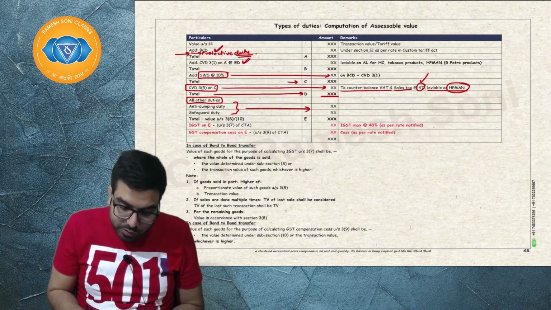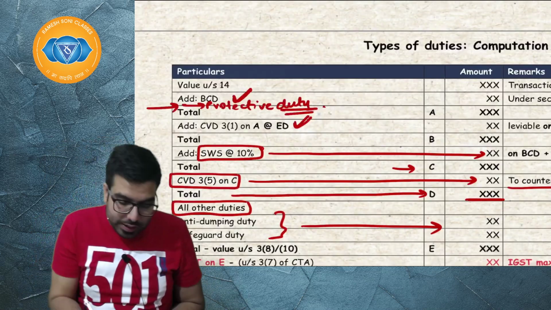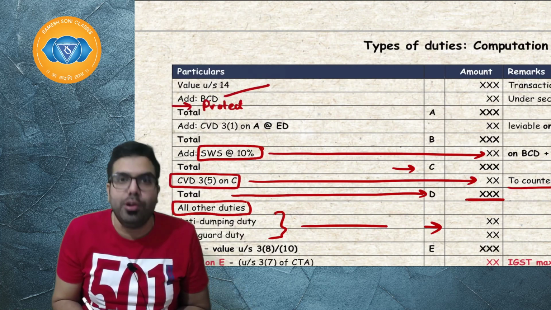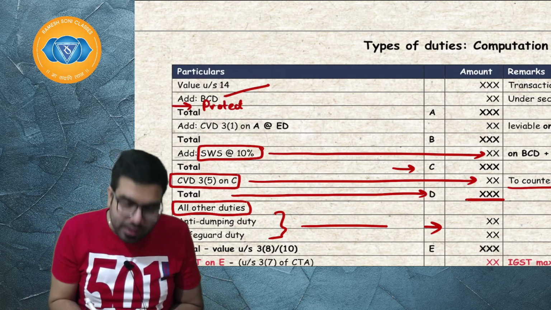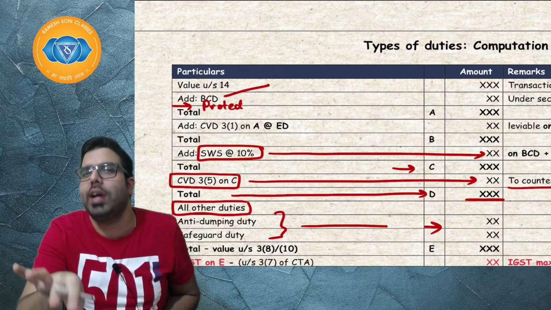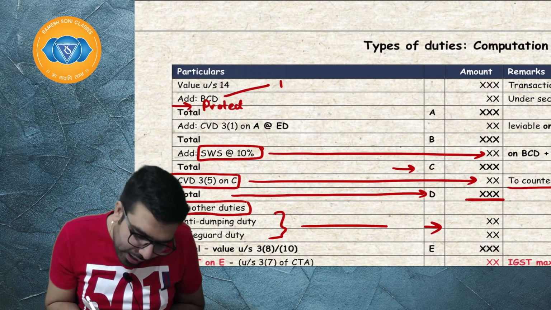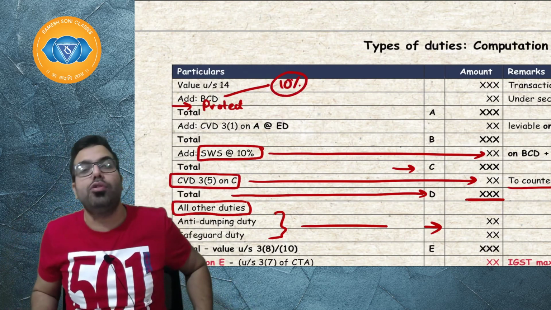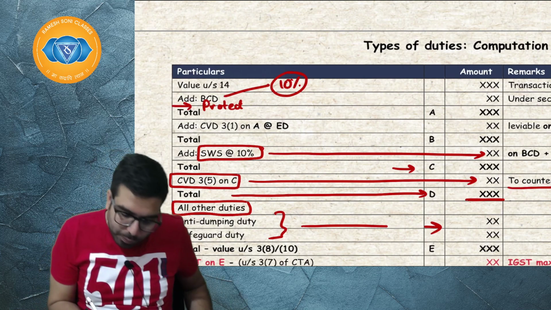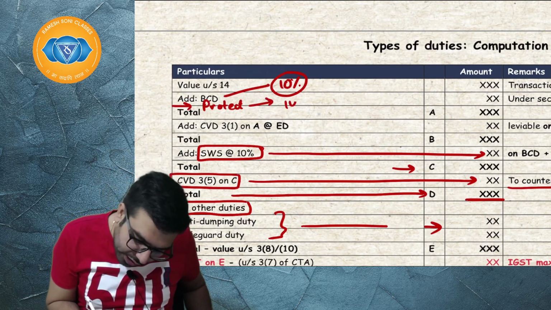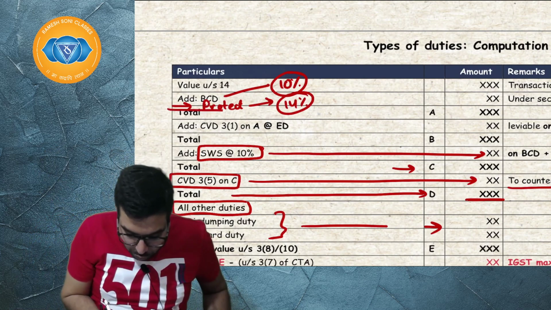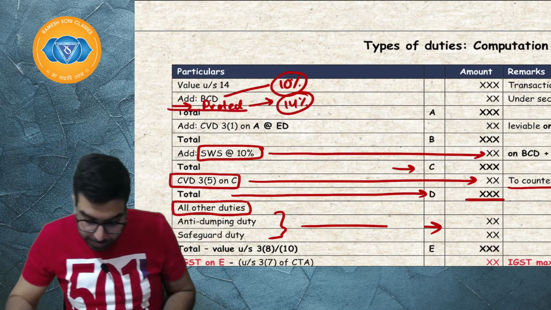Sir, next, do you know why I am telling you protective duty comes over here? Because protective duty is like this: the basic customs duty should have been 24%, but we are applying only 10%. The Tariff Commission says, oh no, this is our mistake, we should actually apply 24%. So they apply the 14% addition as protective duty, and so it comes over here. I hope everyone is clear.